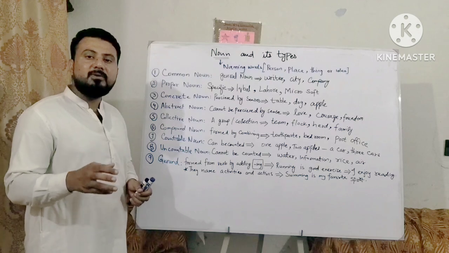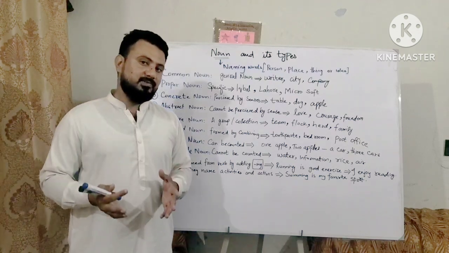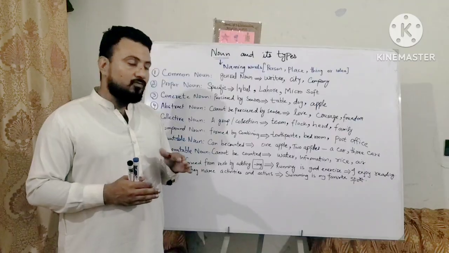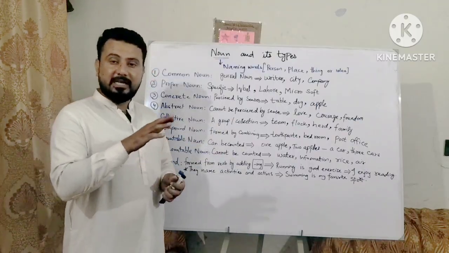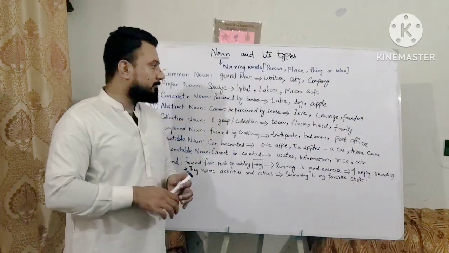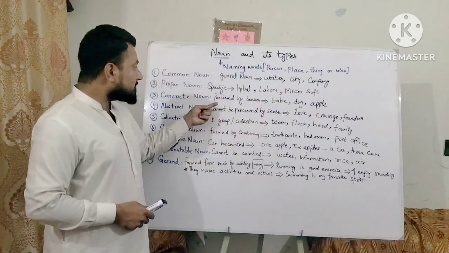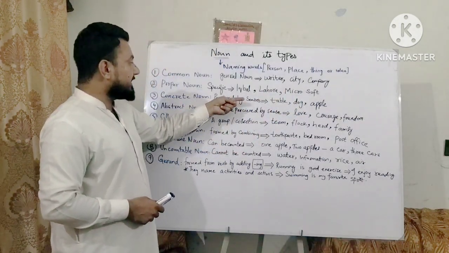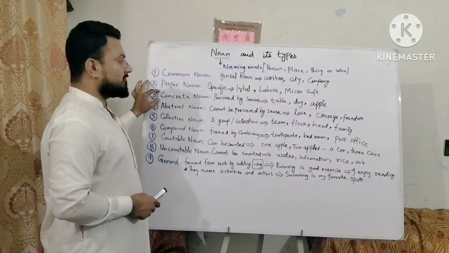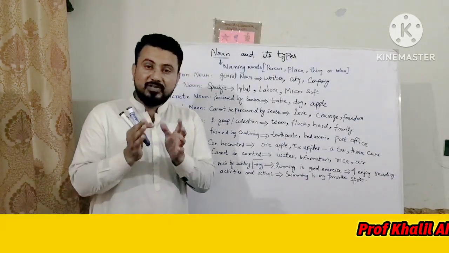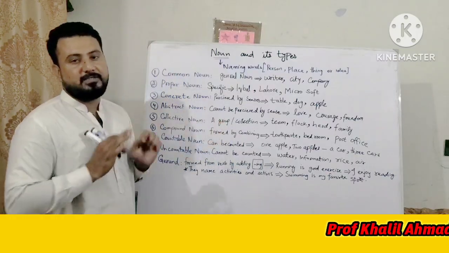The next type of noun is a concrete noun. These nouns can be perceived by the five senses: they can be touched, heard, watched, and tasted, like table, dog, and apple. They are actually perceived by senses. They are the physical form of noun. Every noun that has a physical form is called a concrete noun.